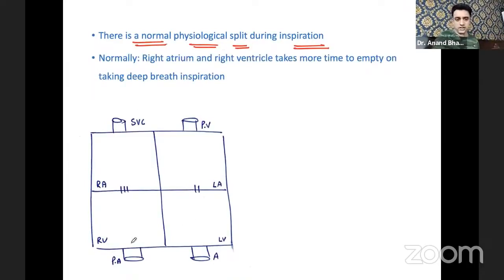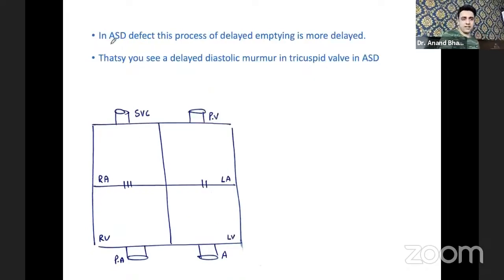This P2 A2 split is normal, which I'm writing here. Now, normally the right atrium and right ventricle take more time to empty on taking a deep breath, on inspiration. Are you understanding? So the basic line is during inspiration, the right atrium and right ventricle take more time to empty. That is why P2 closes a little later than A2. This is normal.